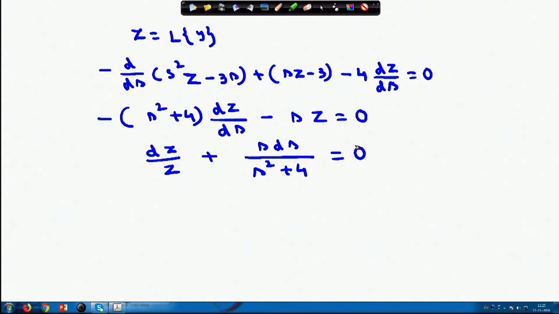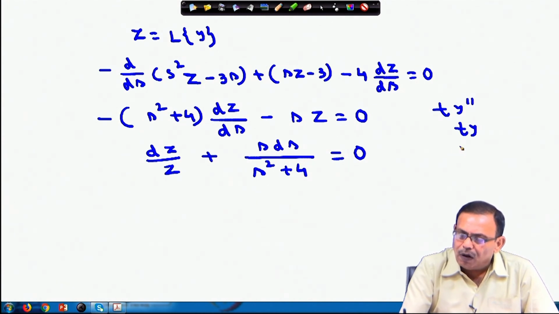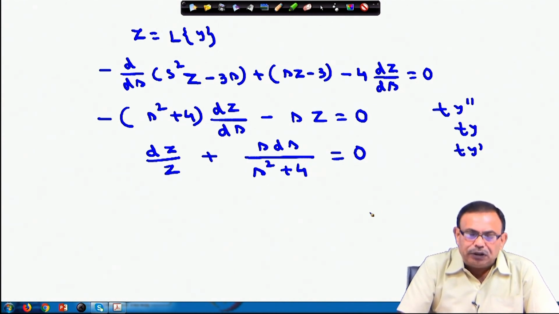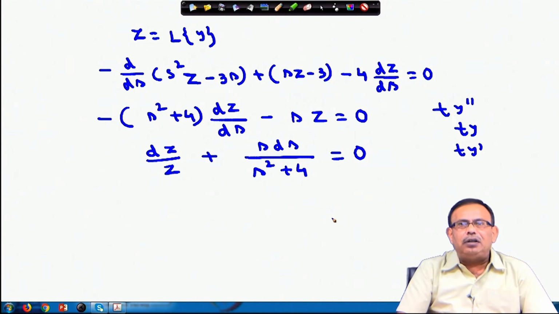So, effectively what is happening whenever you have t into y double dash, or t y, or say t y dash, is that you are not getting any algebraic equation, but you are going back to a simplified ODE again.